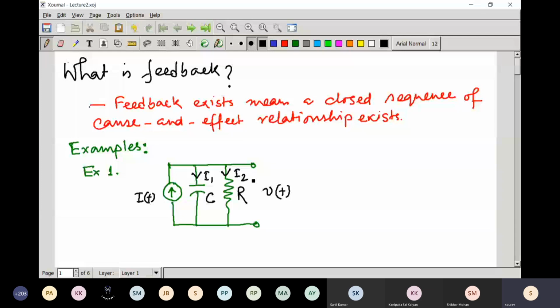If you write the KCL and KVL, you will understand that this circuit works on the principle of feedback. How? Just write the KCL and KVL.